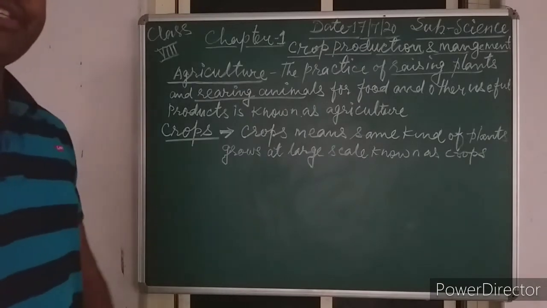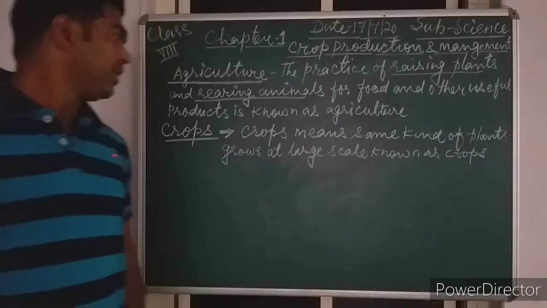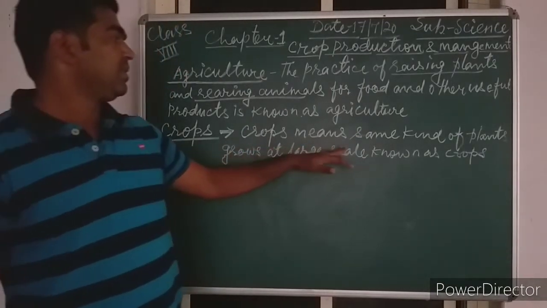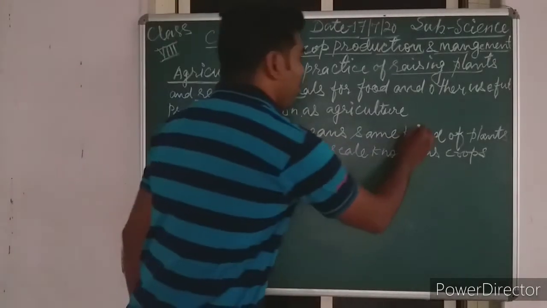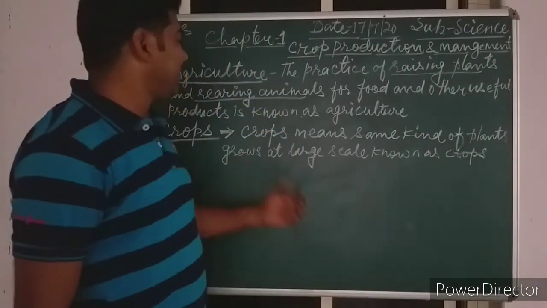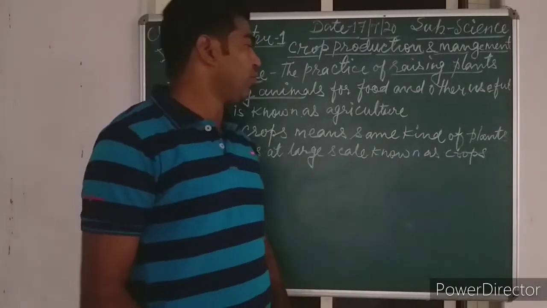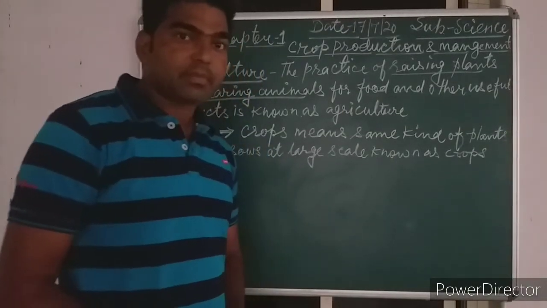This is the very simple definition for crops. Crops means the same kind of plants grown on a large scale.